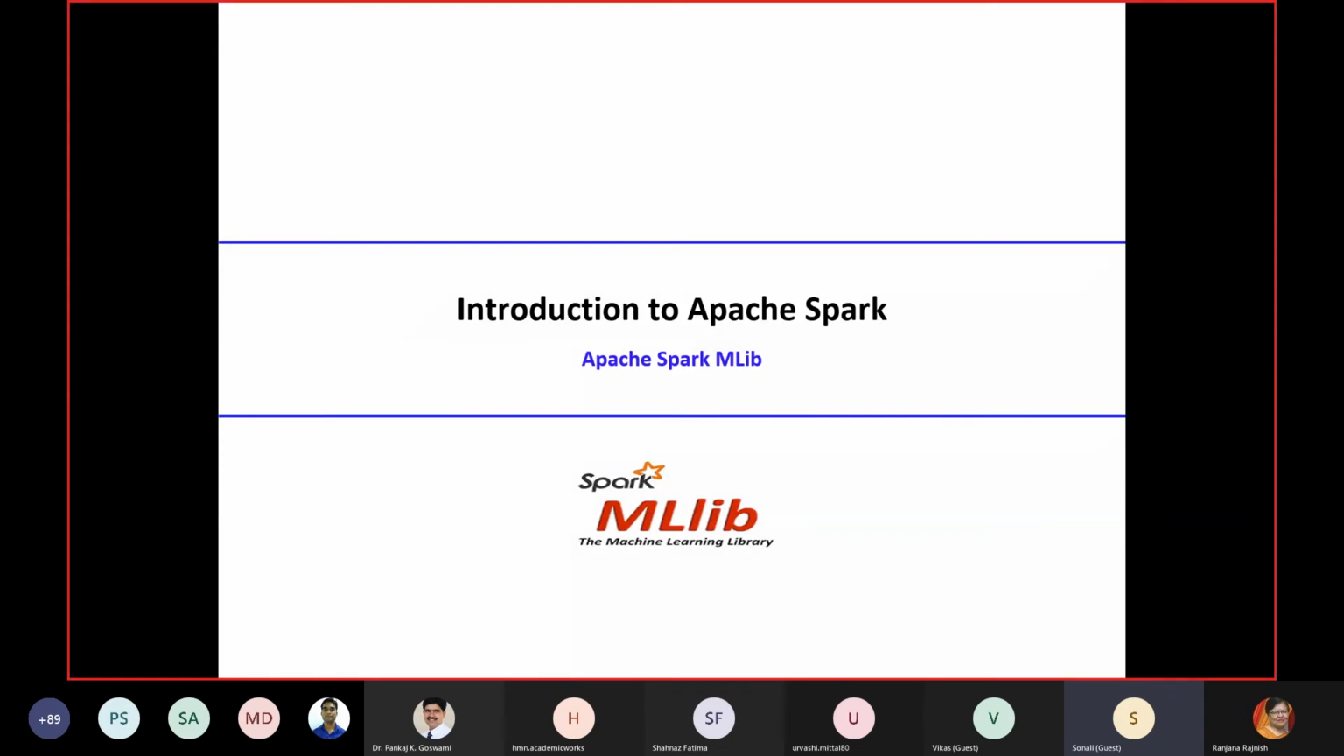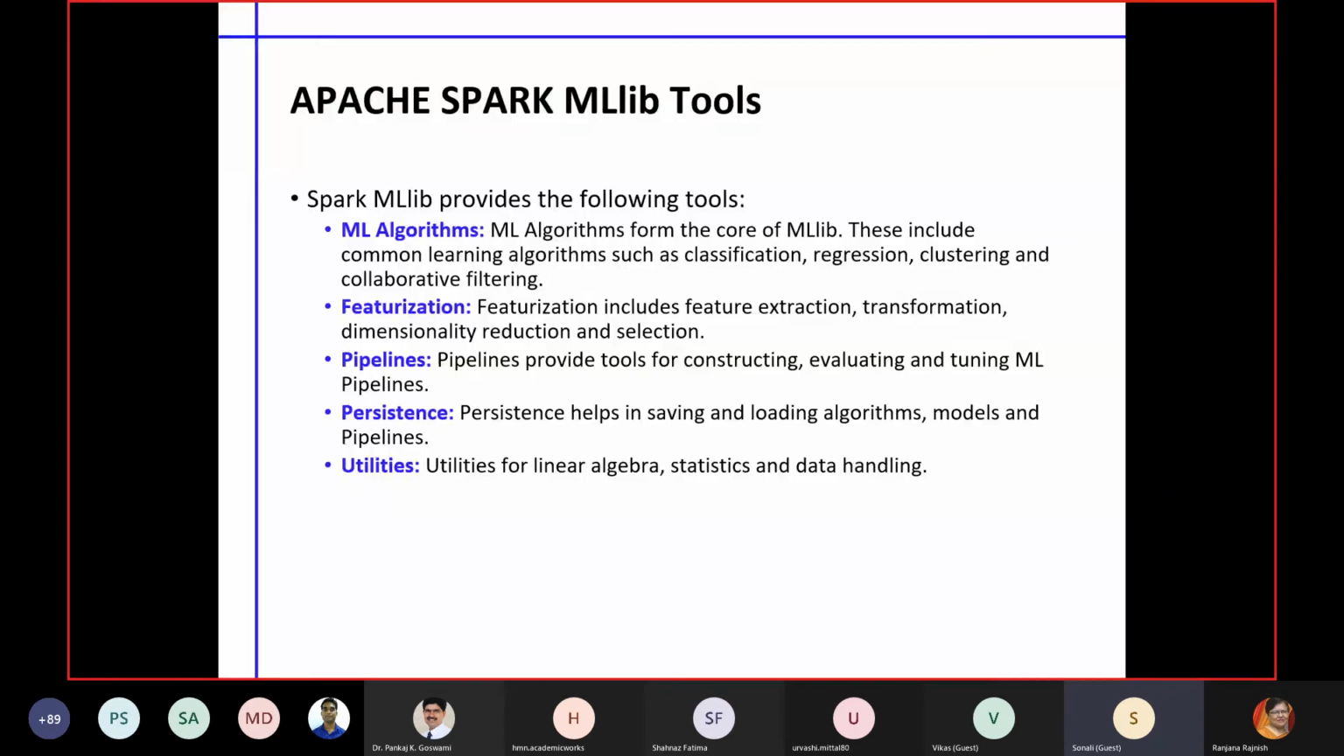Suppose streaming is also done, then you may need various machine learning operations over Spark. I can say that machine learning operations are fully featured. You can get ML operations in terms of classification, clustering, regression, collaborative filtering. You can get featurization, things like feature extraction mechanisms, then transformation techniques, dimensionality reduction techniques, and various ways of selecting the features.